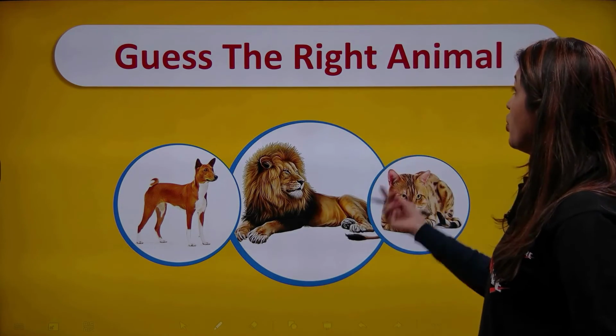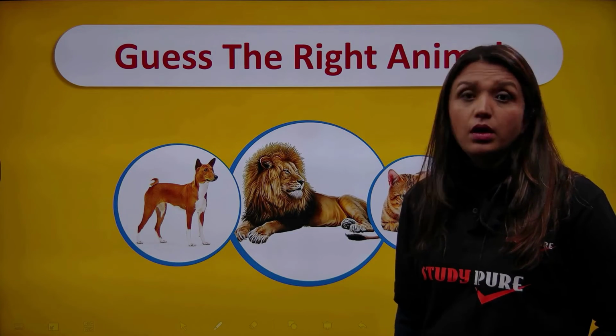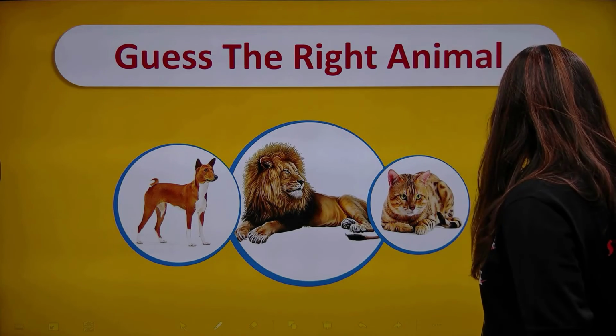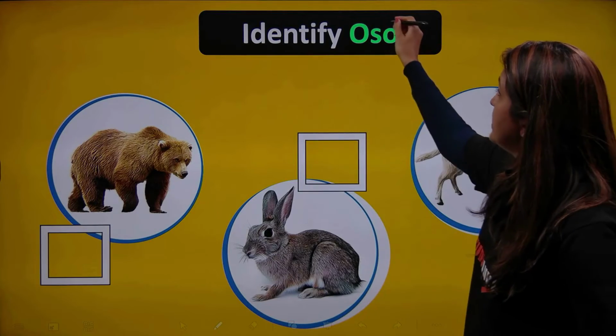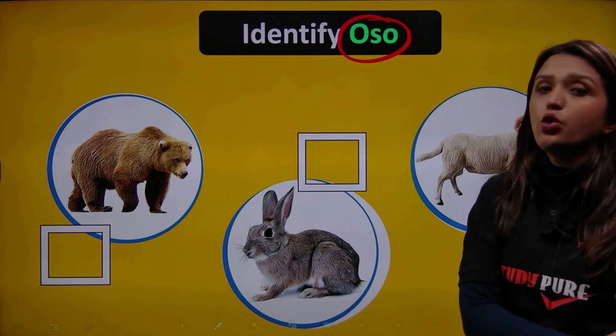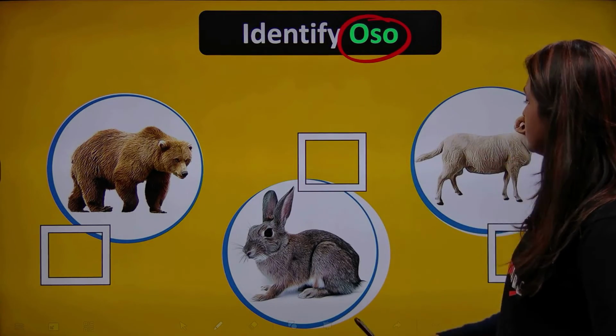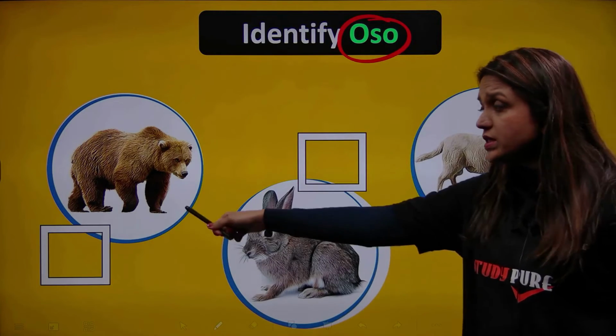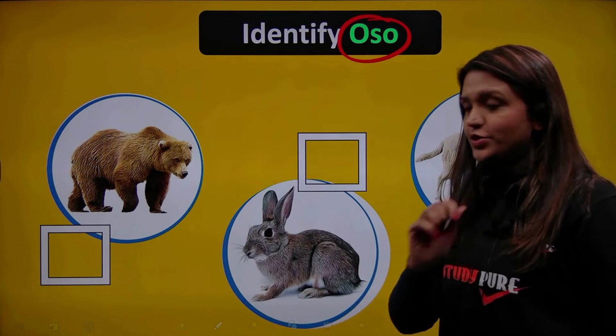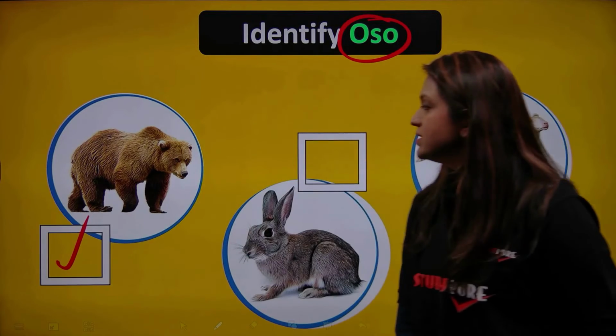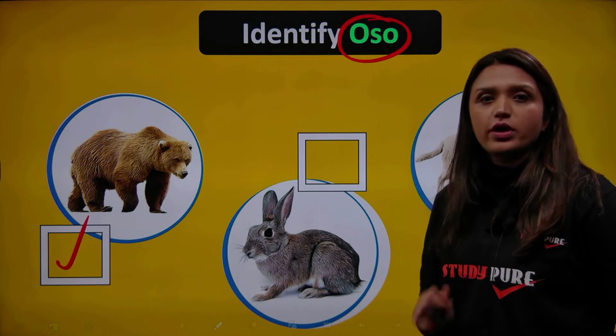Okay, now I have another interesting game in which you also have to guess the right animal. Let's play it now. You have to identify oso. Can you tell me which picture is the oso? The one on this left? This side? Yes, you're right. This is an oso. Correcto.